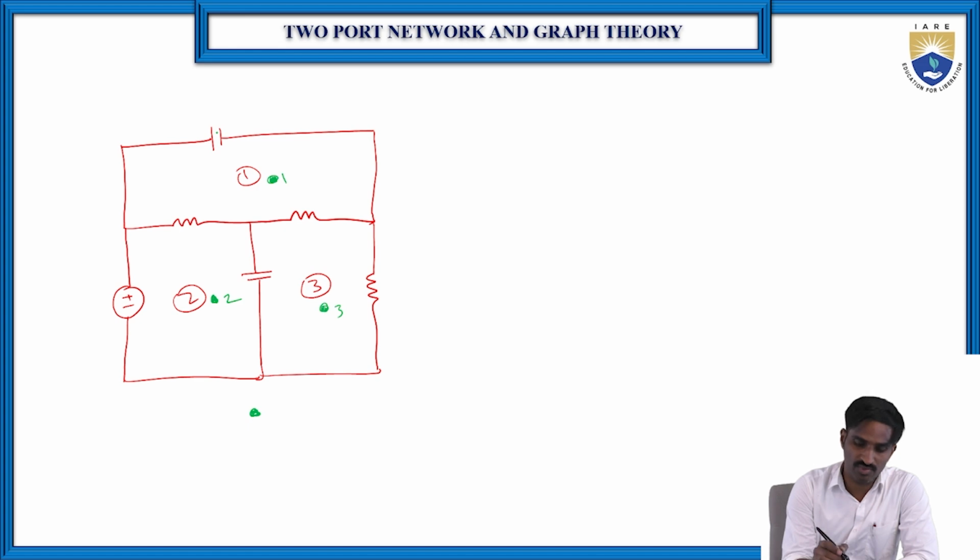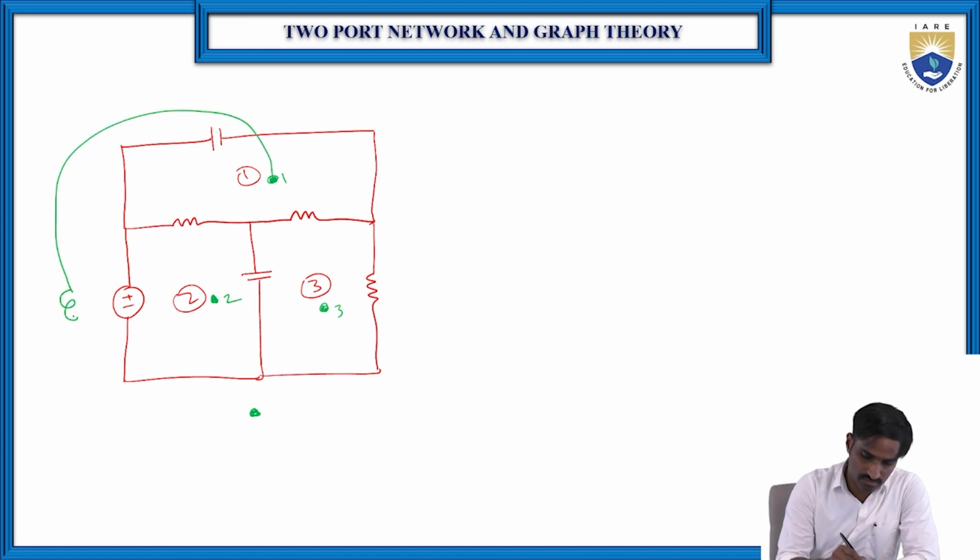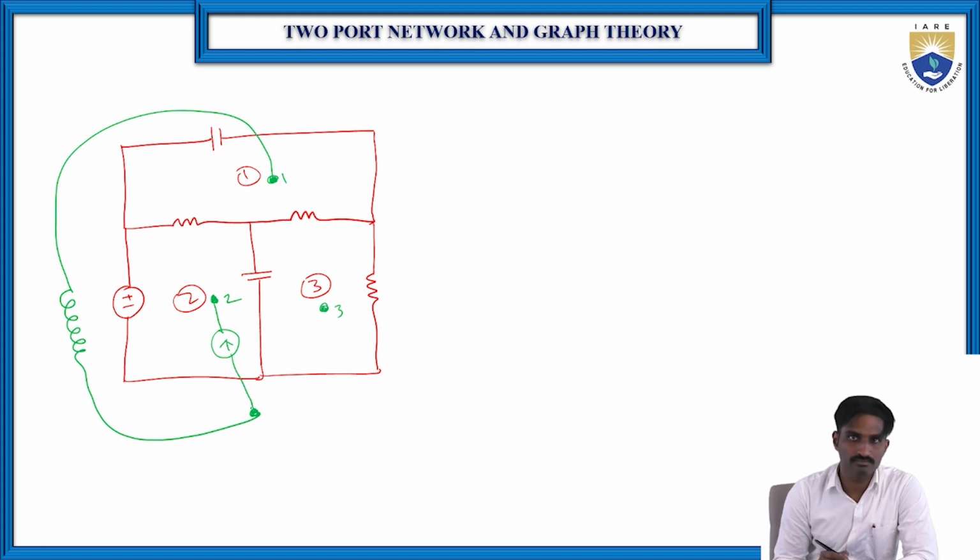So capacitor can be replaced with inductor. So which means here it is like this, right? Then coming to the loop 2. So this voltage source is exclusively connected to the loop 2. So that's why this can be replaced with one current source.